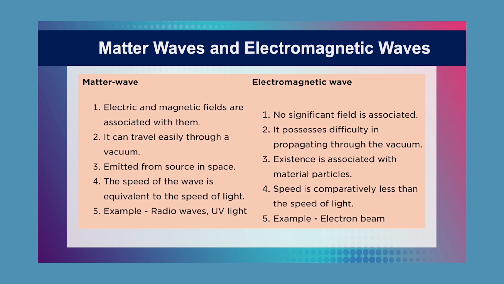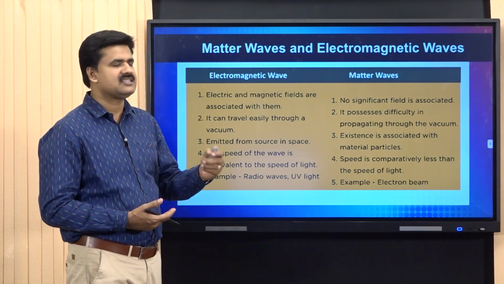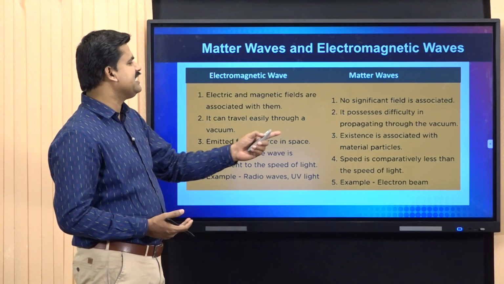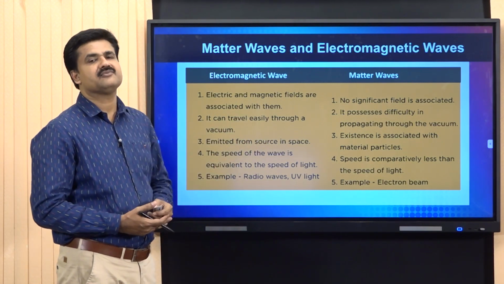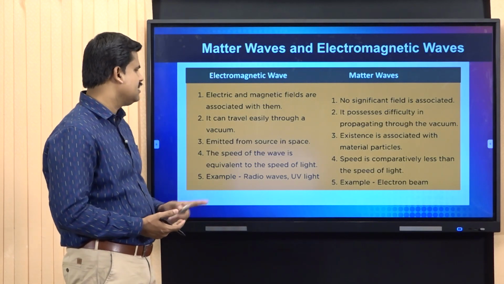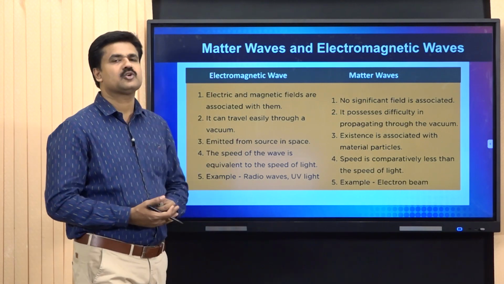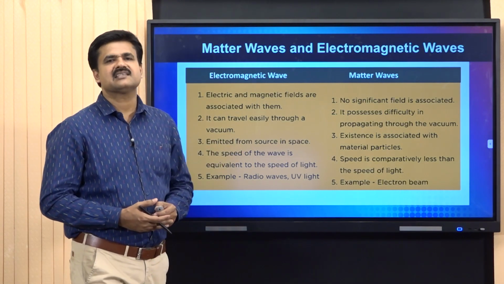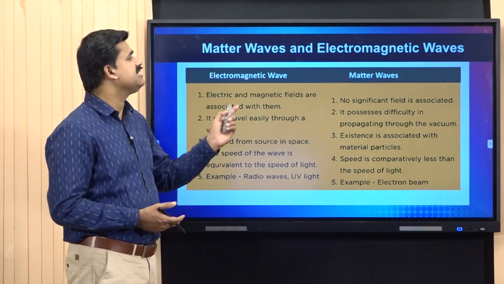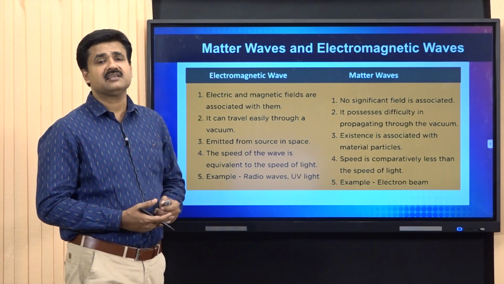The speed of the wave is equivalent to the speed of light. That is, every electromagnetic radiation travels with the velocity of light. Speed is comparatively very much less than that of light in the case of matter waves. Finally, examples. Radio waves, ultraviolet radiation, visible light, etc. are examples of electromagnetic waves, whereas an electron beam represents a matter wave. These are the major differences between electromagnetic waves and matter waves.